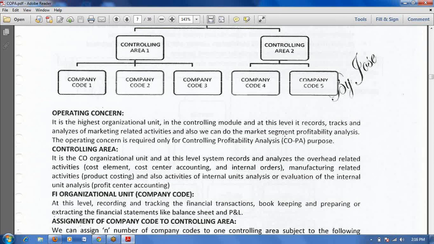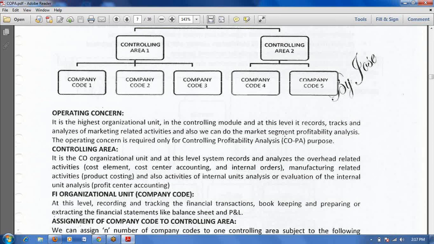Last question. What would be the case where we will create more than one operating concern? It will always be only one. Normally we will create only one operating concern. The same operating concern you can assign to all companies. Is there any case that will create more than one operating concern? Yeah, I have never seen that scenario. Actually, that case we won't get.